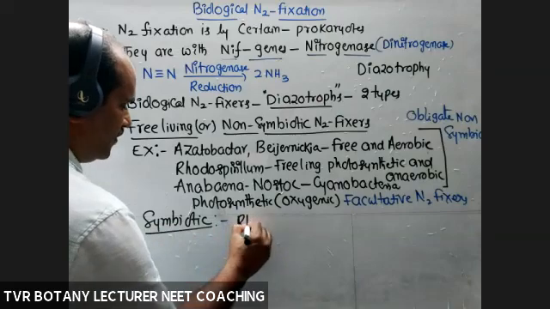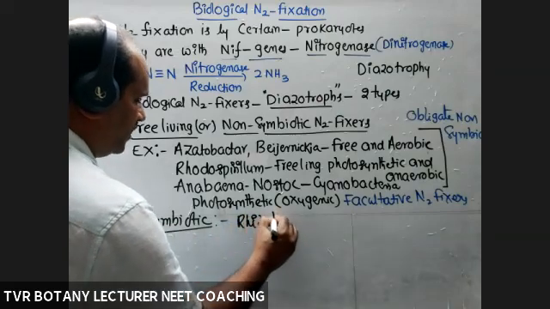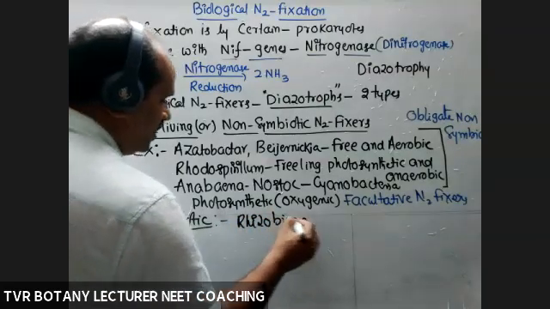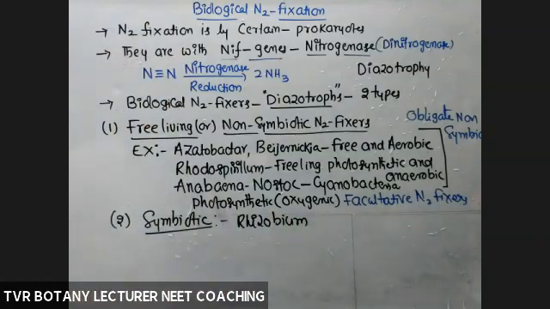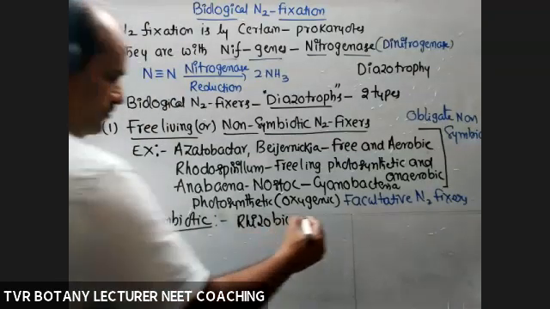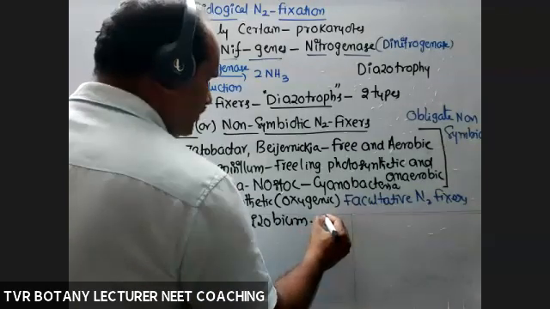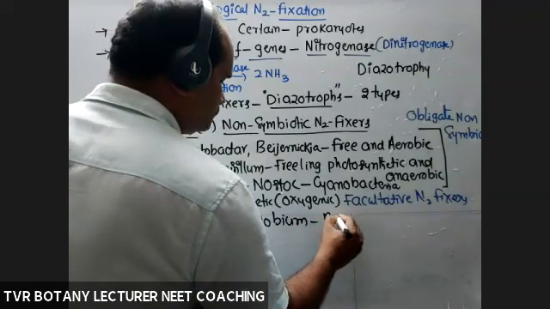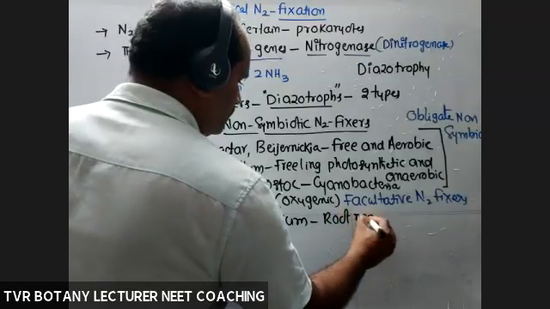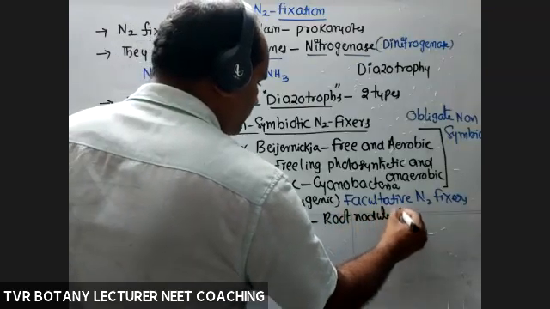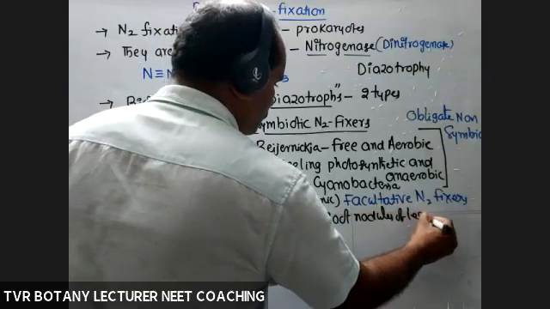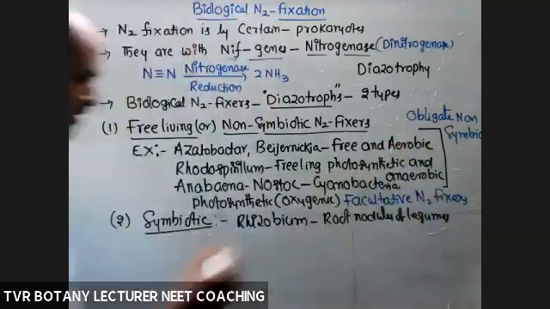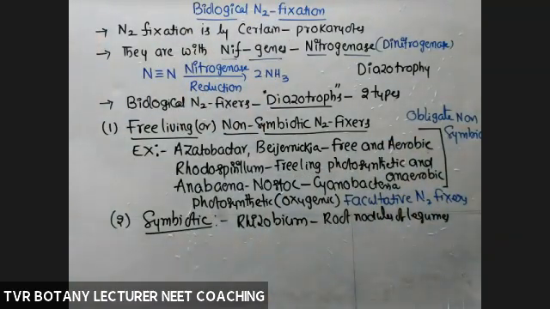Rhizobium, a bacterium, forms root nodules in legumes, members of the Leguminosae family.